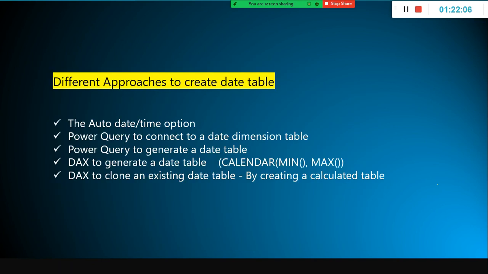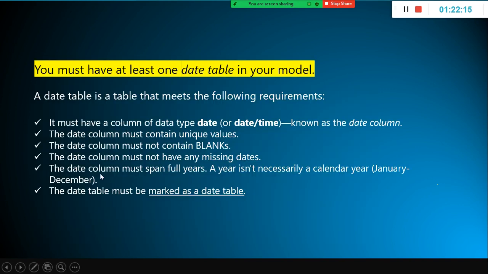Different approaches to create a date table. How can I create a date table? In the Excel sheet we have already created the dates, everything in line with the requirements mandated by Power BI. We created the year, date, month, and also a date key column. It is a very unique key. Everything is fine. Now we can simply import it.